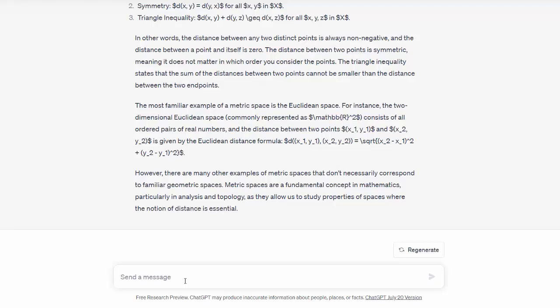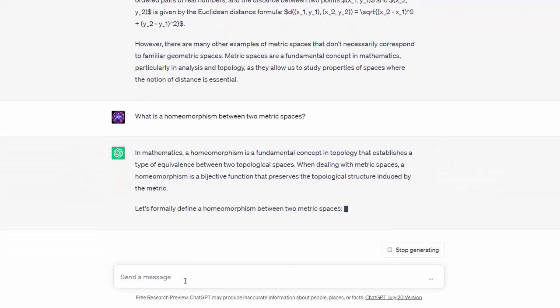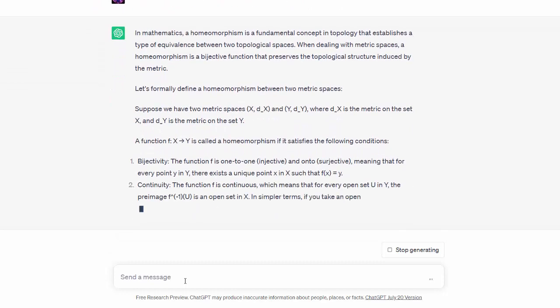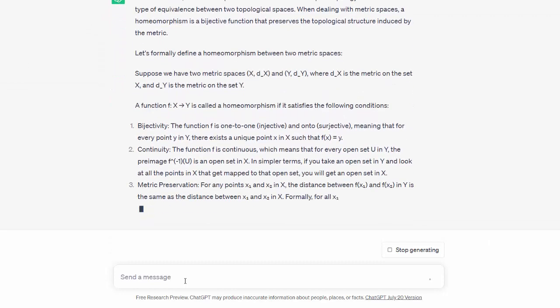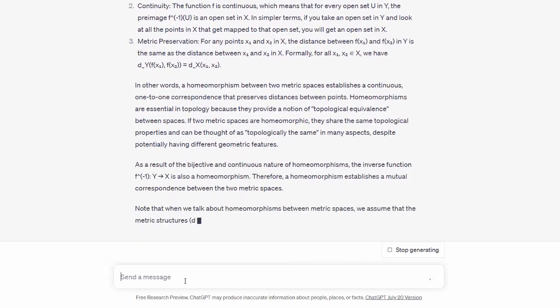Okay, let me ask it some questions. I will say, what is a homeomorphism between two metric spaces? And this is standard bookwork, and I expect it to be able to tell me what it is. So it tells me it's a continuous function that's bijective and whose inverse is also continuous.